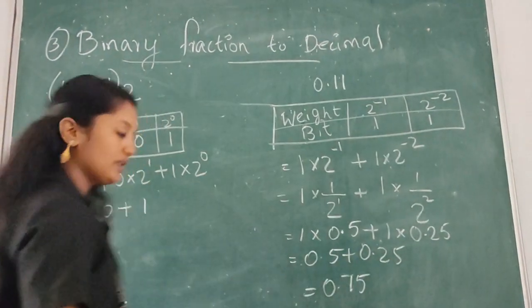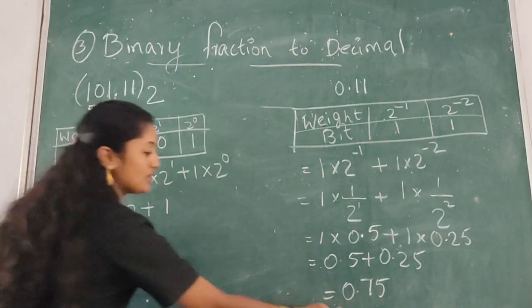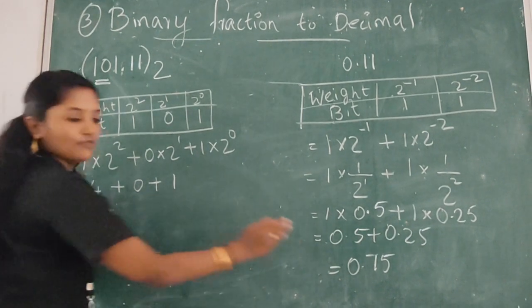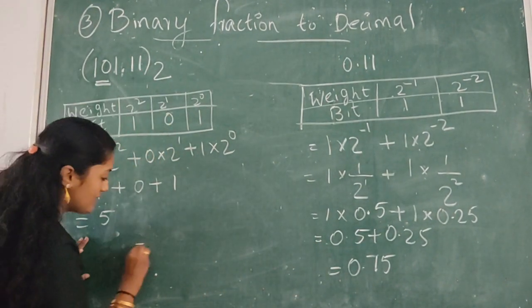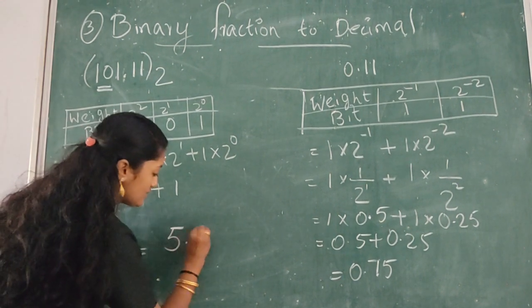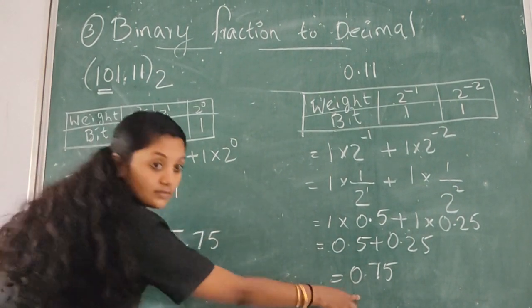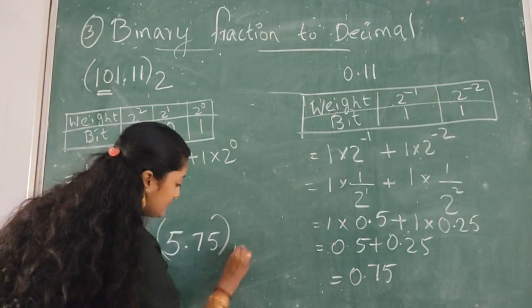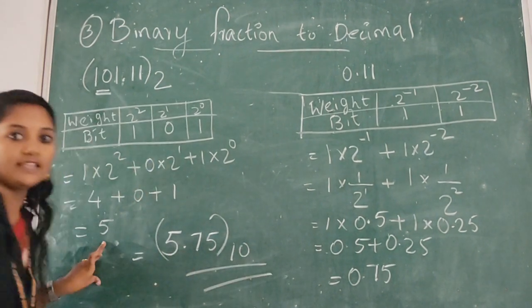That is equal to 0.75. Now we have to write the integer part and the fractional part together. So the final answer is 5.75 to the base 10.